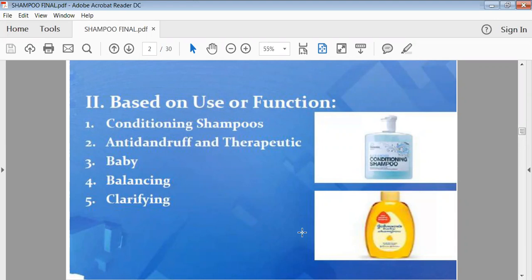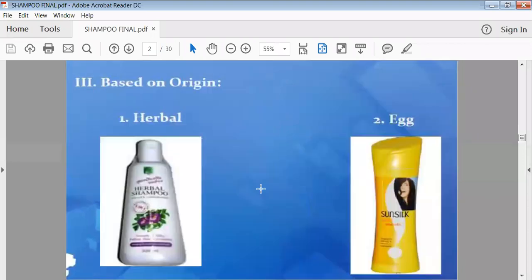These are the examples of conditioning shampoos which are available in the market. Then, based on origin, shampoos are generally prepared using natural products, for example from plants. We can use different types of plant products, and those extracts can be added into the base of the shampoo, and we can prepare herbal shampoo.